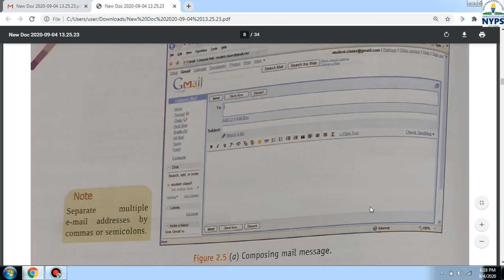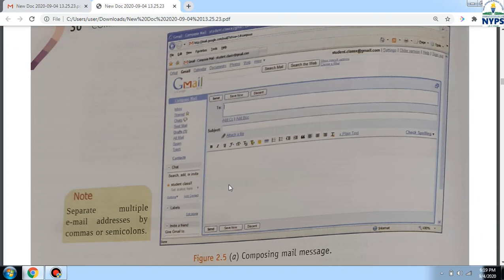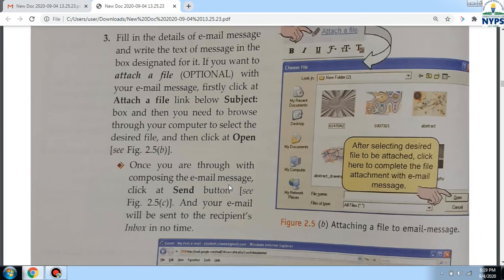So this is the image of a Gmail account. If you have entered your Gmail account, then you have to click on the compose button to send the mail. Then you will type the address of the recipient. If you want to add CC or BCC, simply click on add CC and BCC. In subject you will put the subject, and in this blank area you have to enter the message. Then you will click on the send button to send the mail.